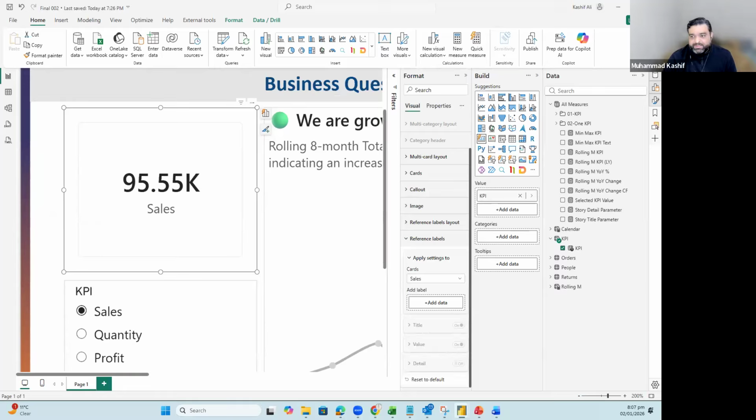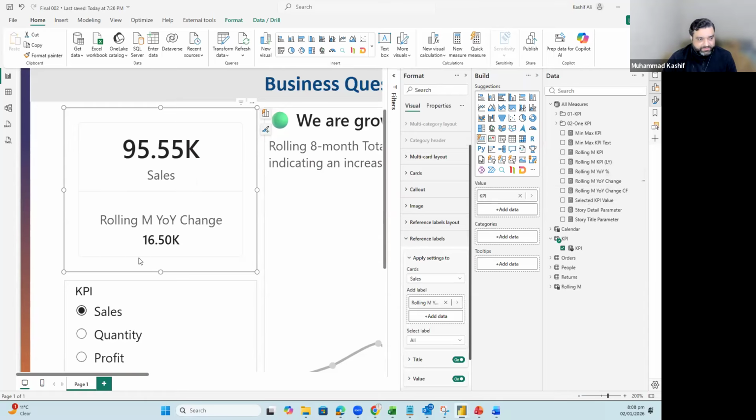We have already added the reference variance, the variance in percentage and variance in value. So if sales is selected, I will add the sales in value. My sales in value is given, my sales in percentage is given.